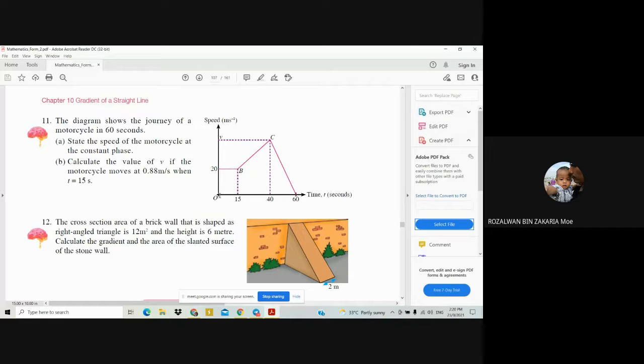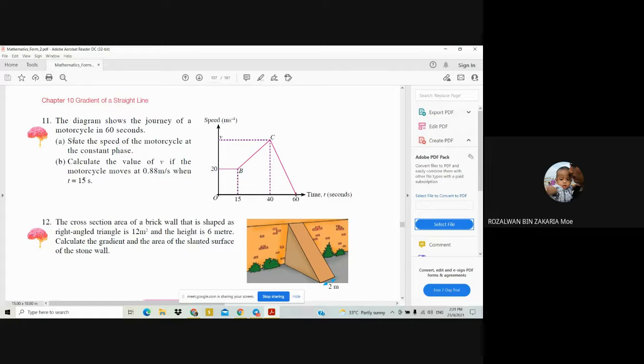So from the time taken 0 until 50 seconds, the speed does not change. So this is what we call the constant phase. So the answer is 20 meter per second. Okay, class, so that's the answer for question 11A. Can you understand? Class, are you okay? Yes, teacher.